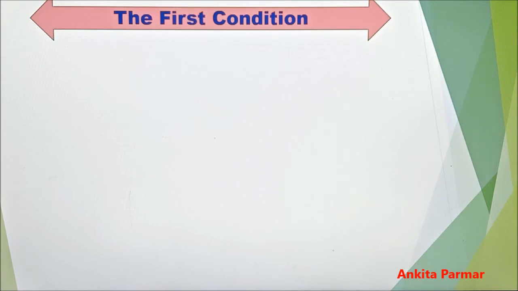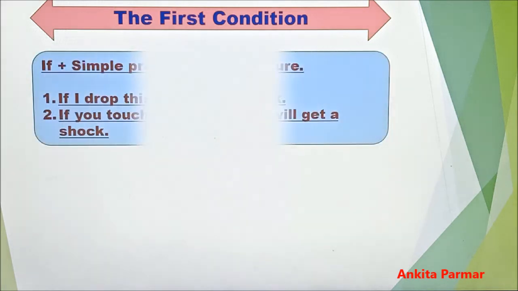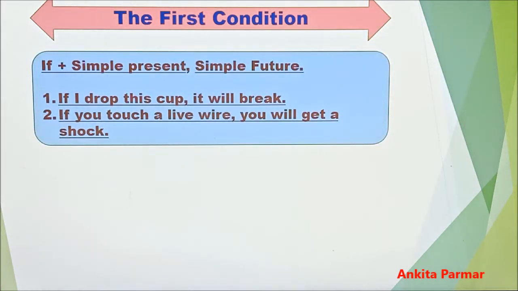Now let's learn about the first conditional sentence. The first conditional sentence is used when the result depends on the fulfillment of the condition in the if clause. Here the structure of the first conditional sentence is given. With if, simple present tense is used, and in the main clause, simple future tense is used. The example is given. First example, if I drop this cup, it will break. Second example, if you touch a live wire, you will get a shock.